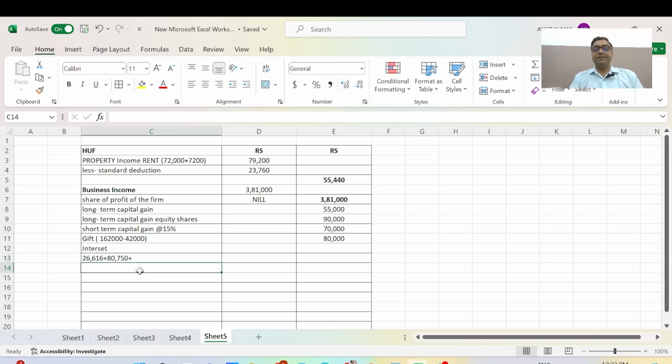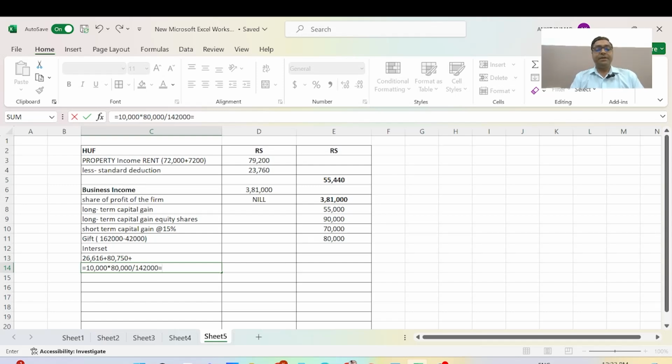You can see how to get this figure: in the questions we have already discussed the 10,000, multiplied by 80,000 and divided by 1,42,000.